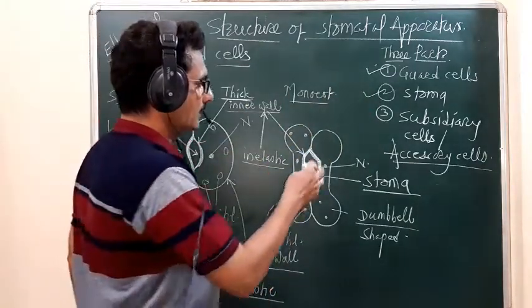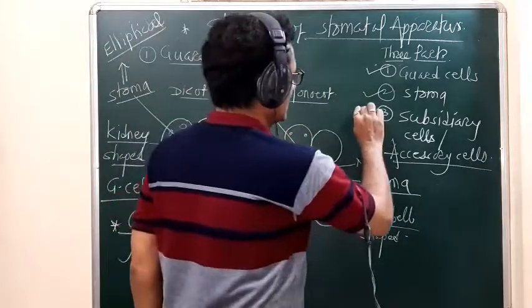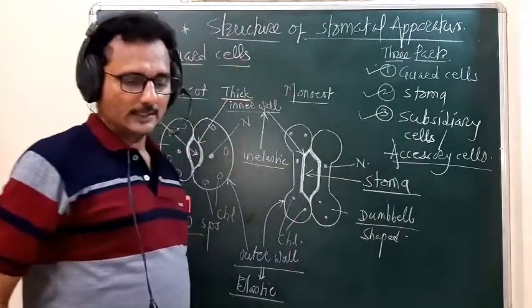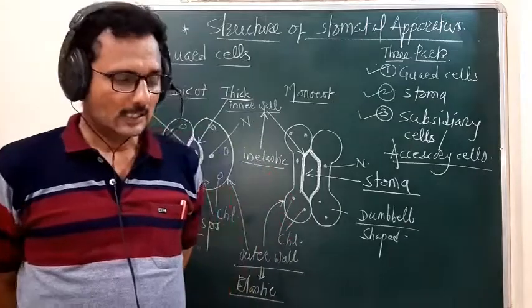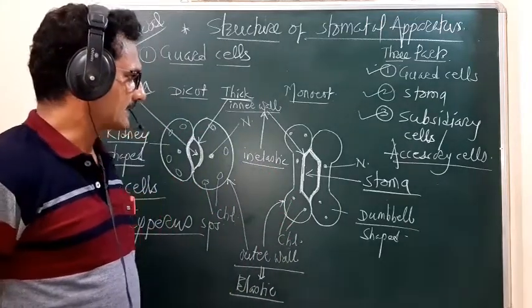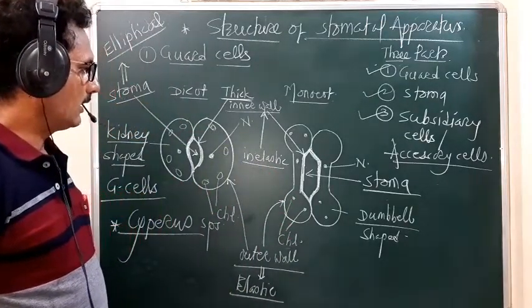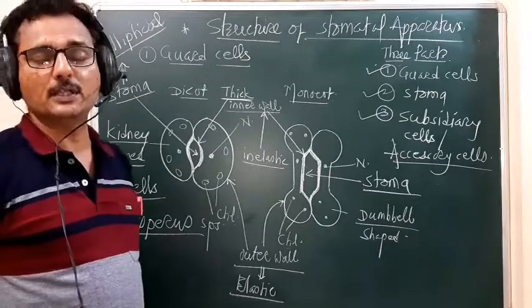Then the third part. What is the third part? It is the subsidiary cells or the accessory cells. Remember, these cells are the specialized epidermal cells.